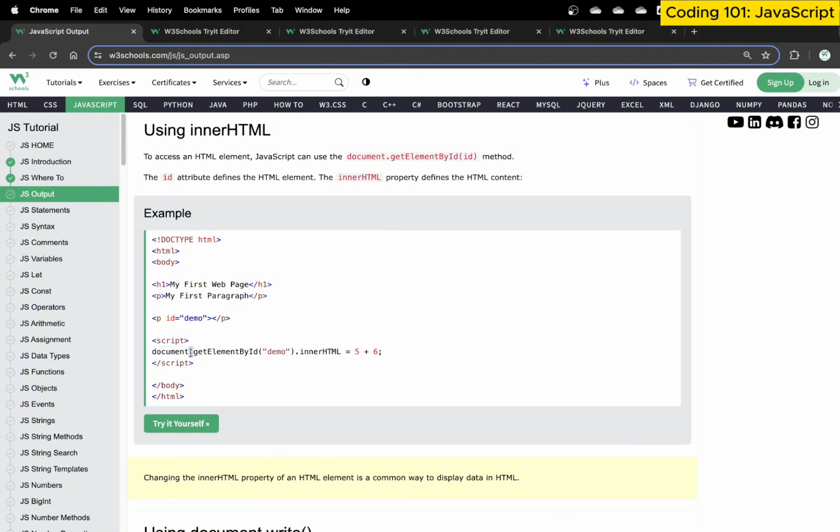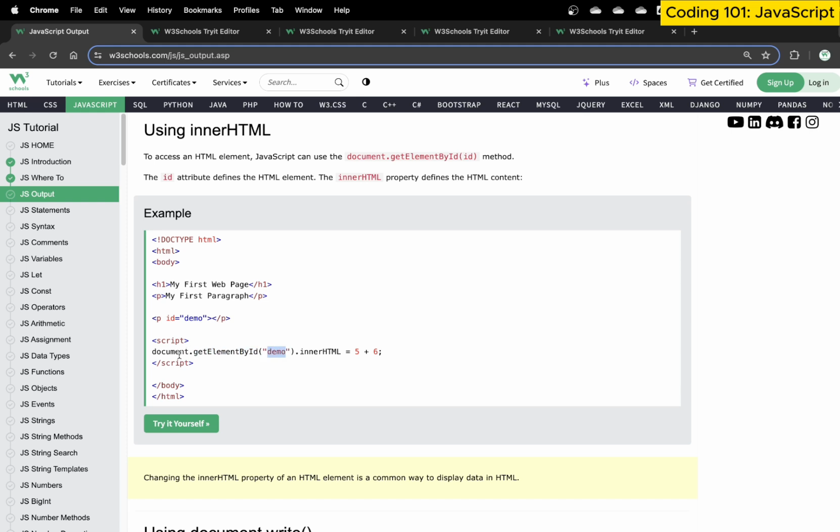Within my document, dot is a connector operator. It connects this document object with this content, and then it says within this document I have an element by id called demo. So get that element. This is actually a function. What we are doing is we are using a built-in function and we're calling this demo.